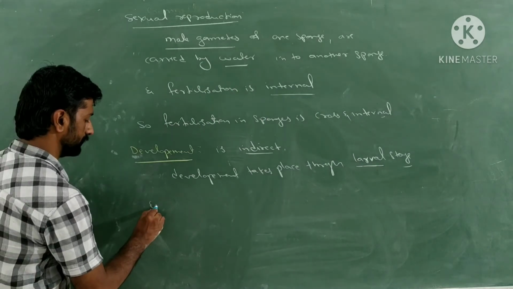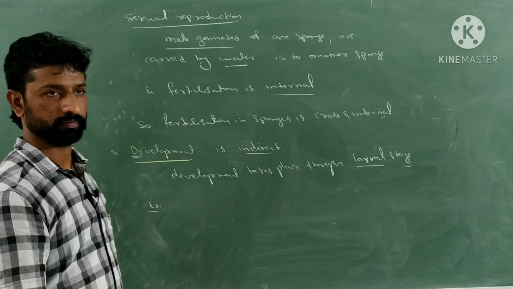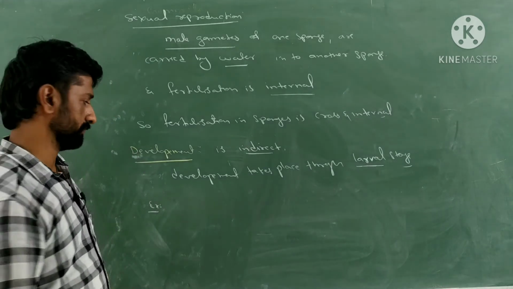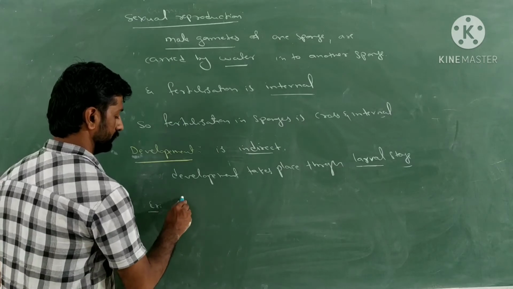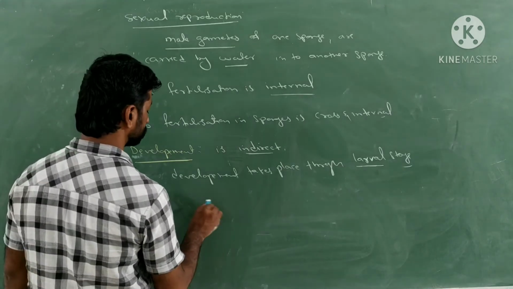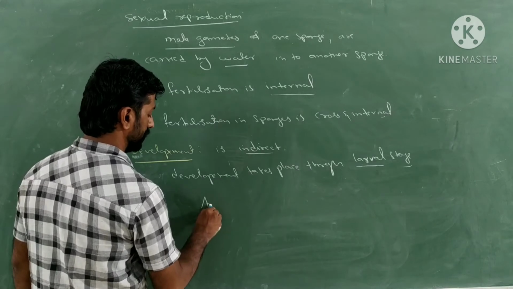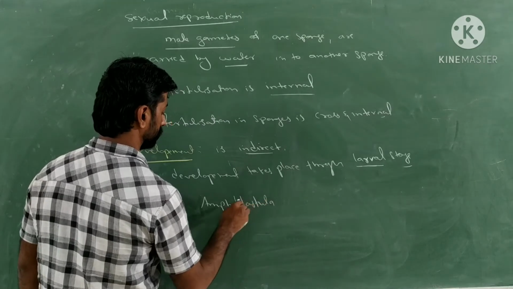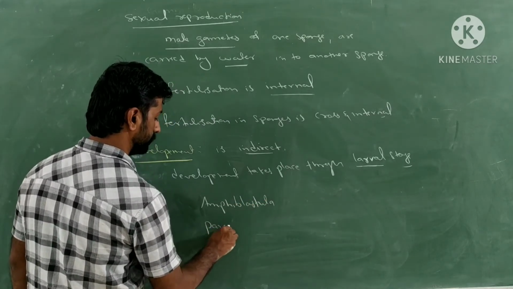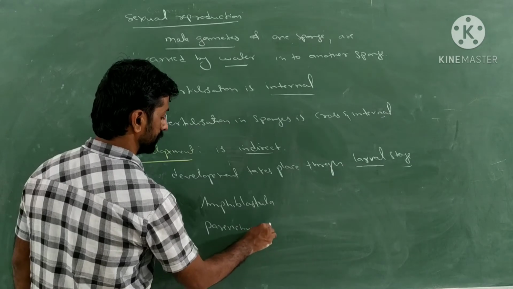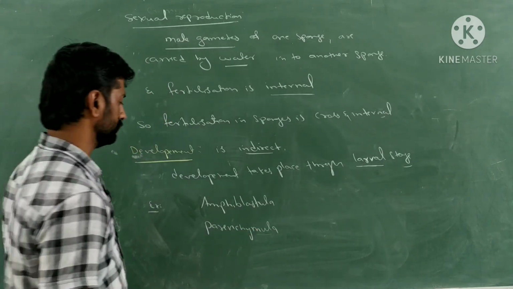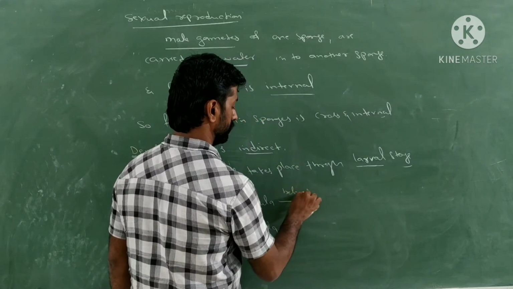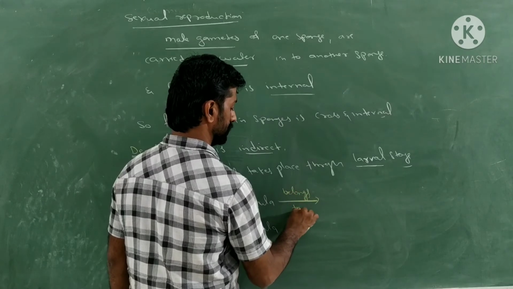So for the example, you must name the larva of some sponges here. What is that example? Amphiblastula is one larva, and Parenchymula is another example of a larva. Amphiblastula belongs to which porifera?